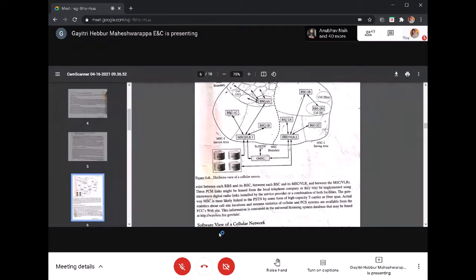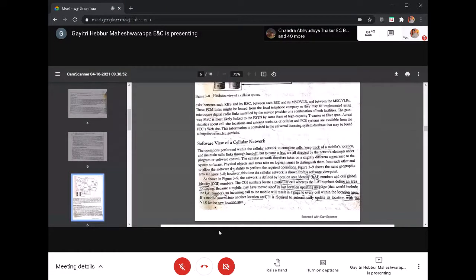So the MSC will take care, the group switch will take care of it, multiplex and demultiplex the many T1, E1, J1 carriers into the high bit rate data stream. And the data which is coming from the PSTN, which is of 100 Mbps, is reduced to 64 kilobits per second, that is the T1, E1, J1 carrier system. So this is what happens in the MSC. That operation we call a backhaul operation.